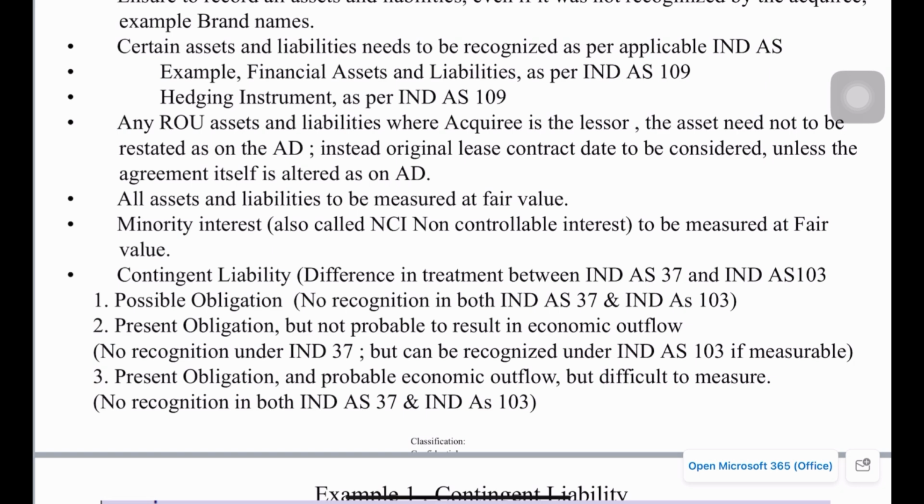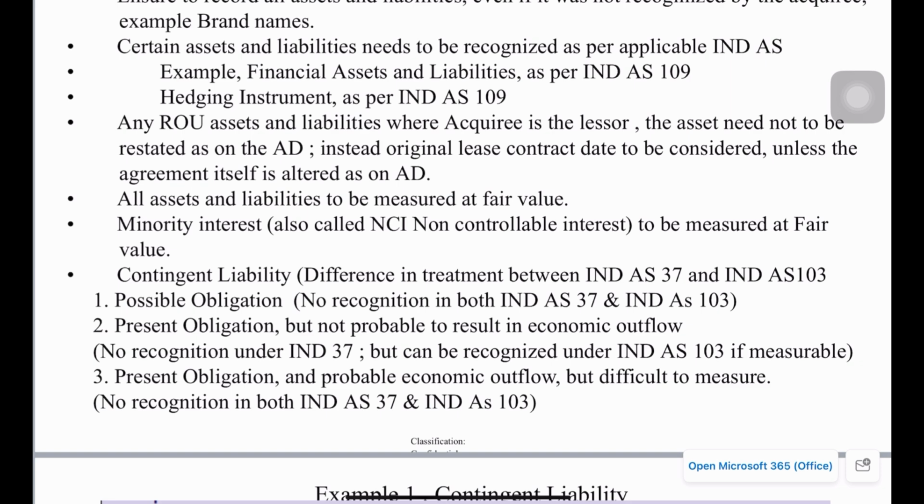Okay, then again we have Ind AS 109. In Ind AS 109, how assets and liabilities like financial assets, financial liabilities, and hedging instruments need to be accounted has been explained. So those clauses will also be applicable under Ind AS 103 business combination accounting.